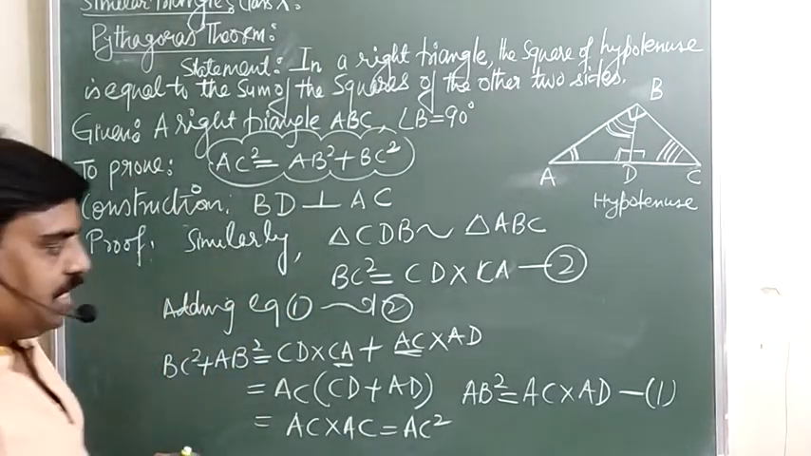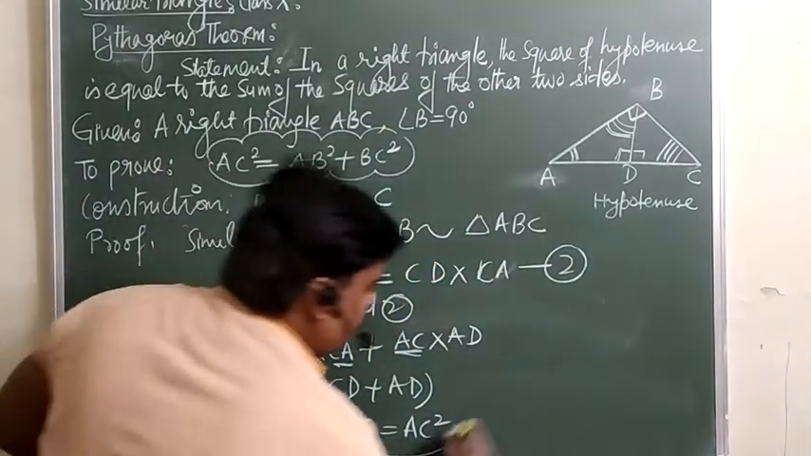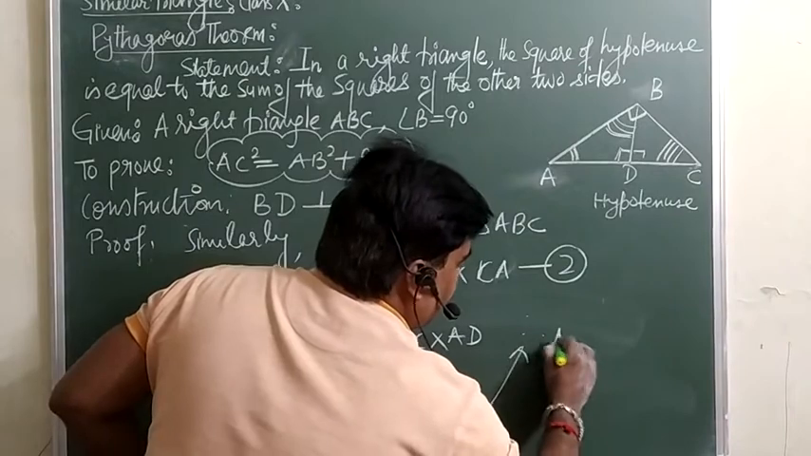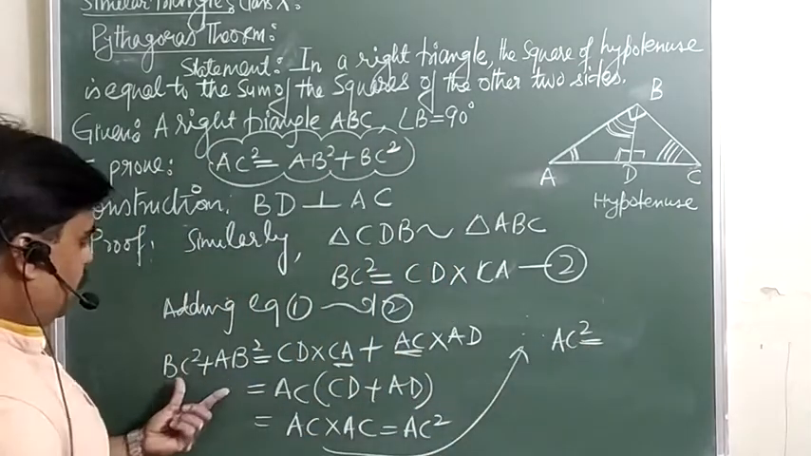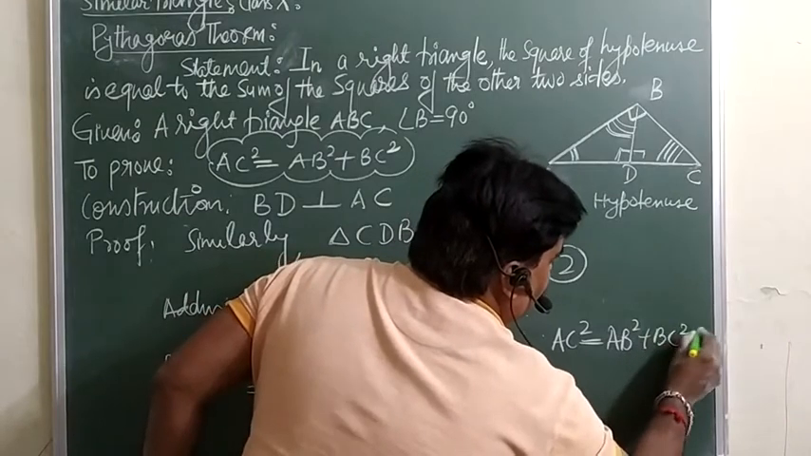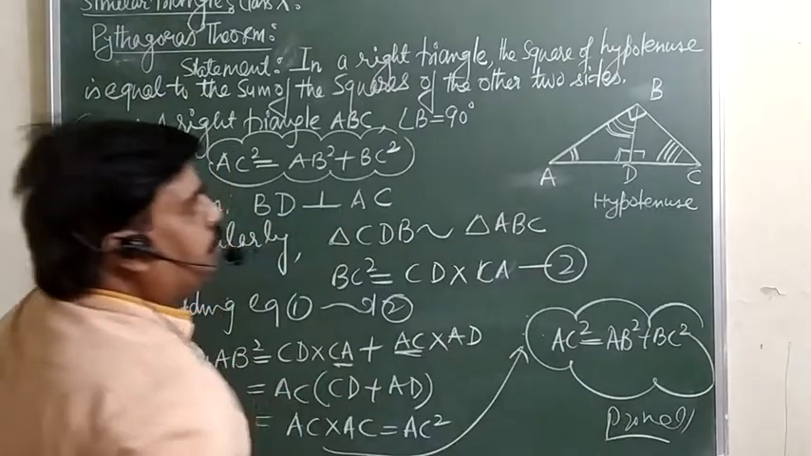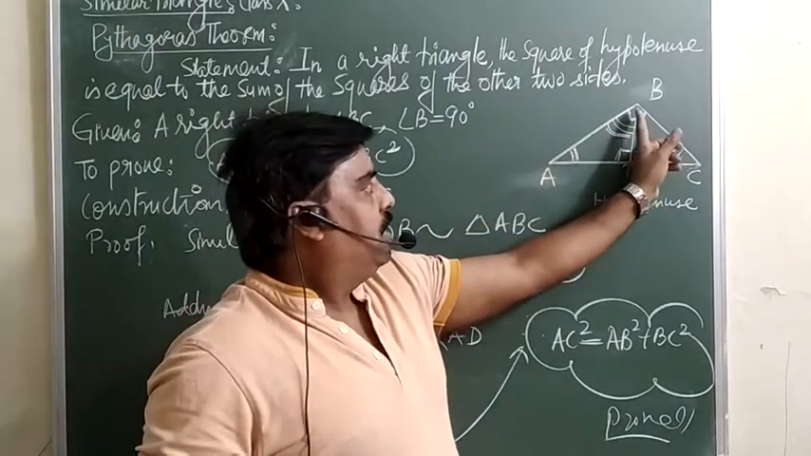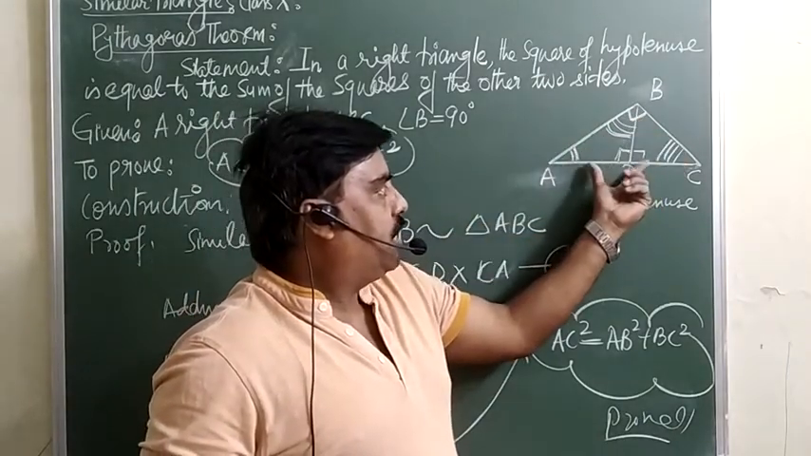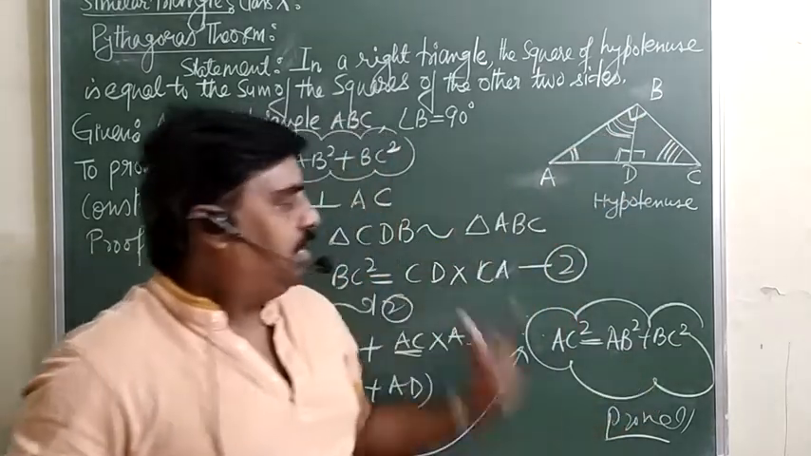So what exactly we are getting here is AB square plus BC square. Therefore, you are getting AC square is equal to AB square plus BC square, which you want to prove. Means in any right angle triangle, the square of the side opposite the right angle is always equal to the sum of the squares of the other two sides. Have a look.